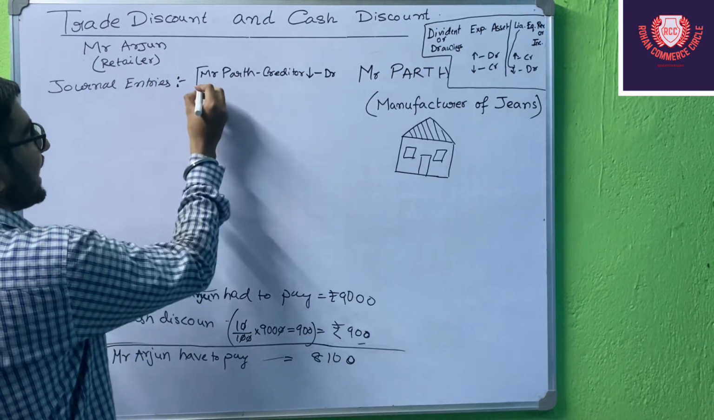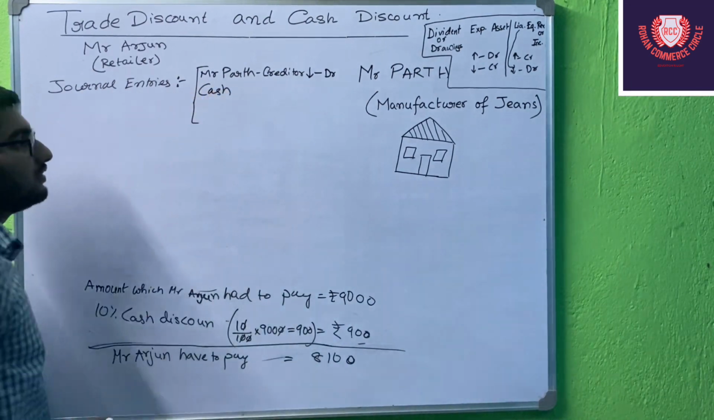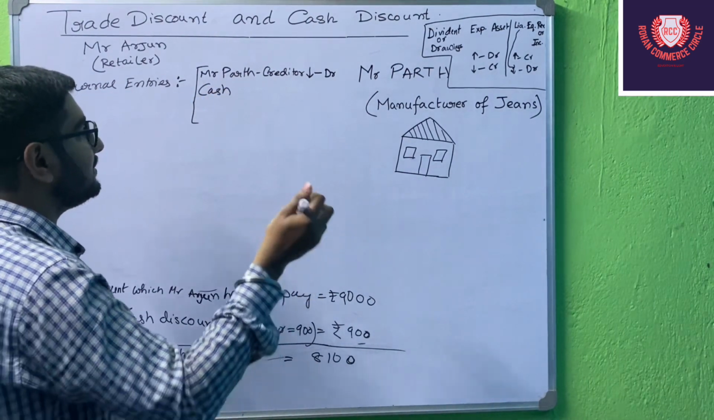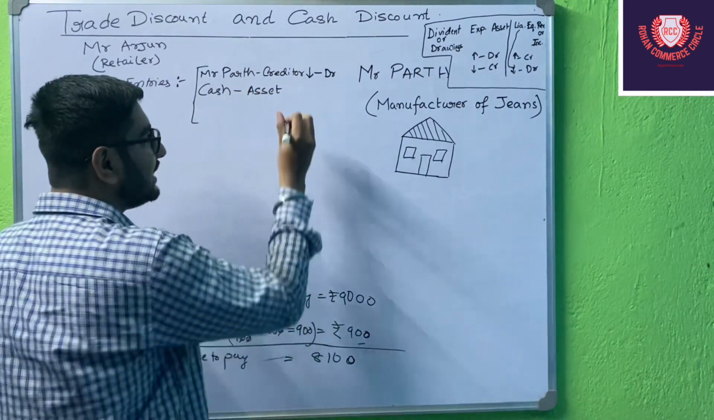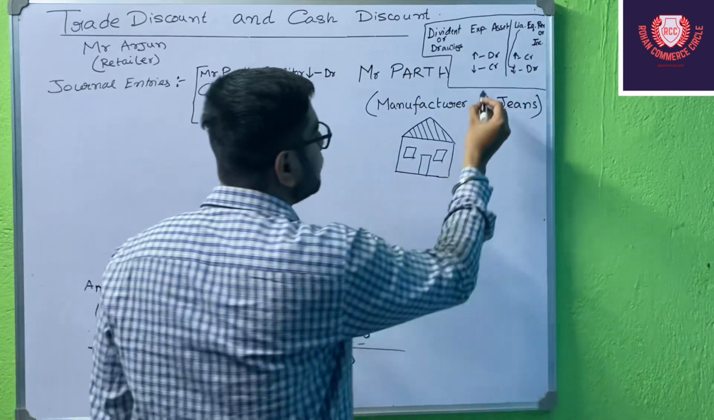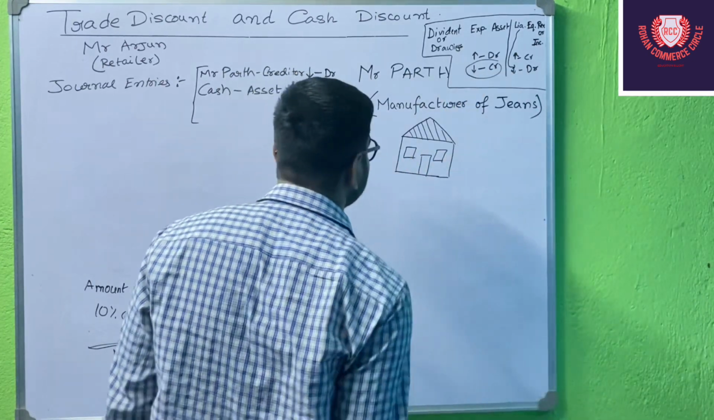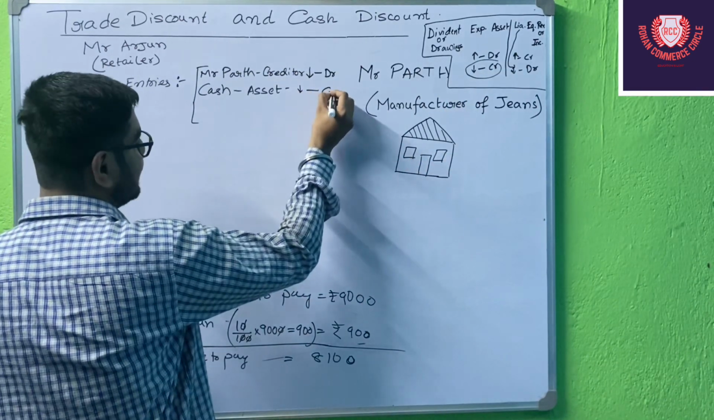Next is cash. Cash is going out of our business. That means assets is decreasing, right? So what do we do for decrease of asset? We do credit it, right?